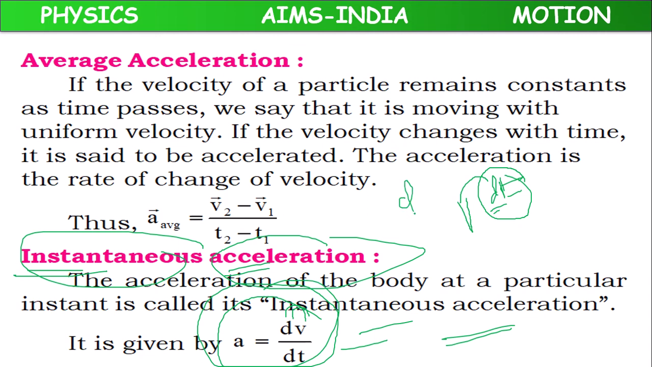Here delta v means a normal, considerable amount of change, while dv means a very, very small change. So instantaneous acceleration means dv by dt.